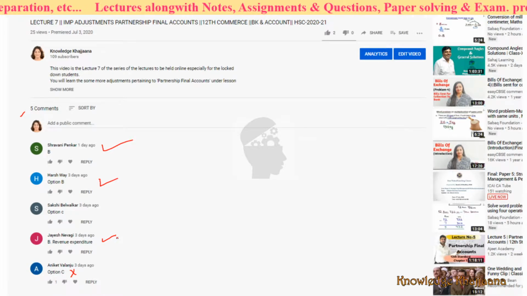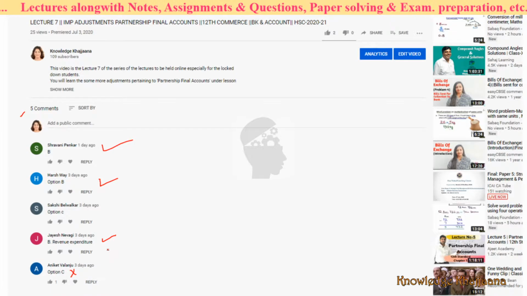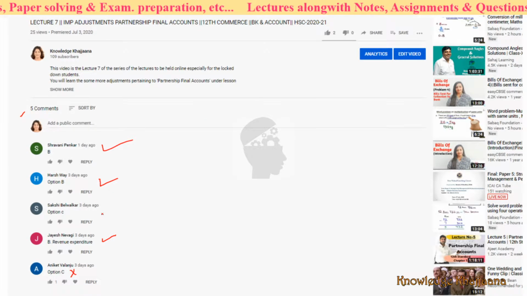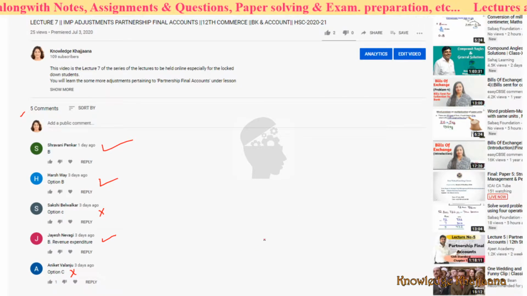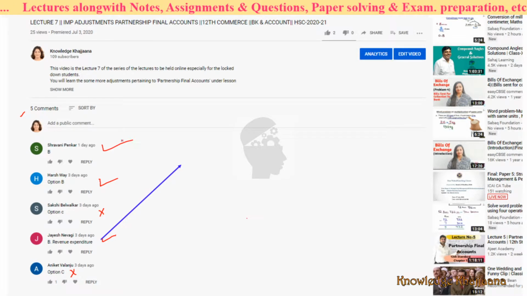The 3 students have given the correct answer, option B, revenue expenditure. Very good. Sakshi had also given option C, but that is a wrong answer, unfortunately.